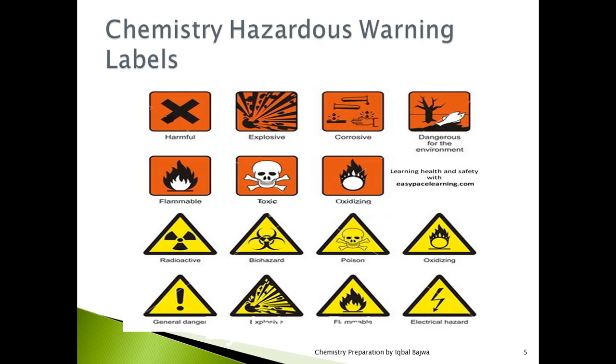In a later stage, we will discuss these states of matter, how solid changes into liquid, liquid changes into gas, and what the processes behind them are. And then we studied why there is a need for chemistry. I have shown some importance of chemistry with examples from daily life. And then we discussed chemical hazard warning labels.